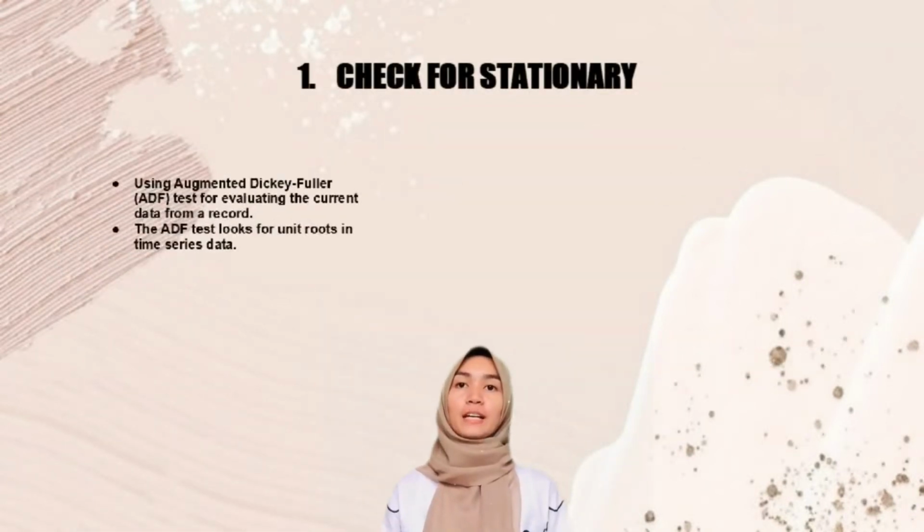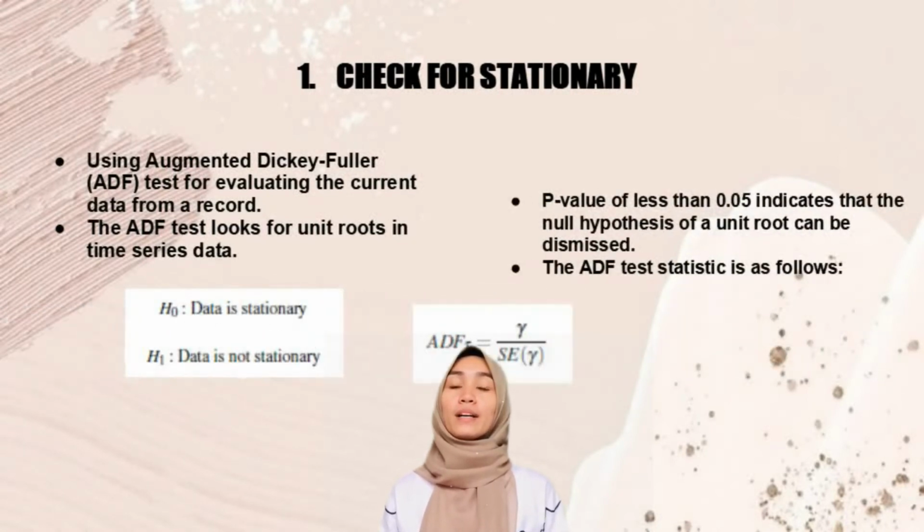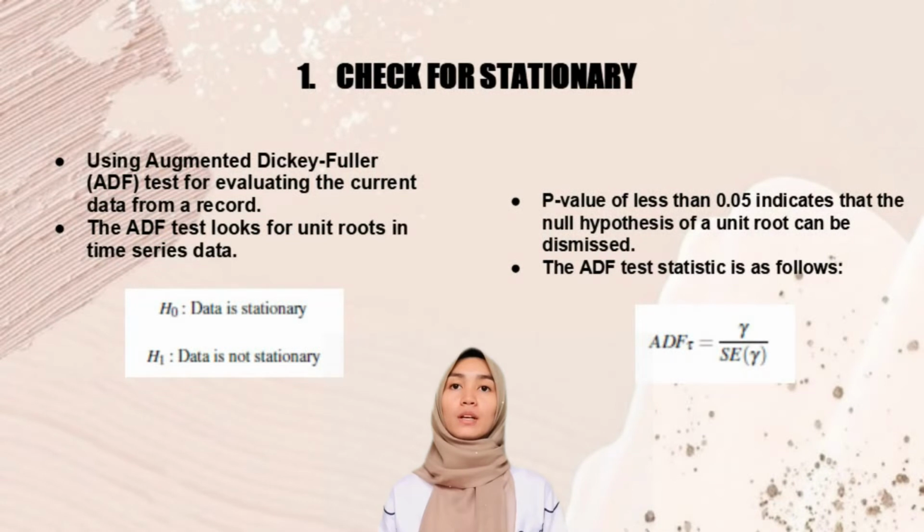Checking for stationarity. So what is stationarity? Stationarity refers to a situation where the time series data fluctuate around a constant value, and also the variance remains constant throughout time. As mentioned before, the ADF test is one of the tests for evaluating the stationarity of the data. So this is the null and alternative hypothesis for the ADF test.